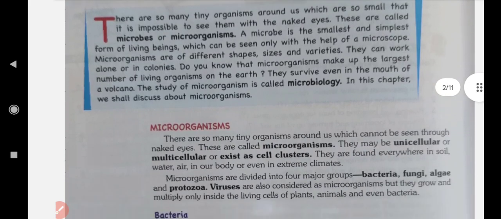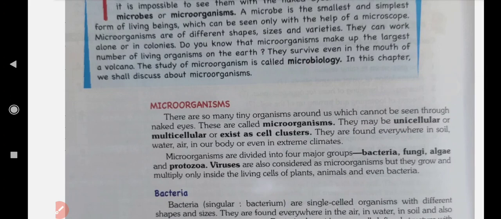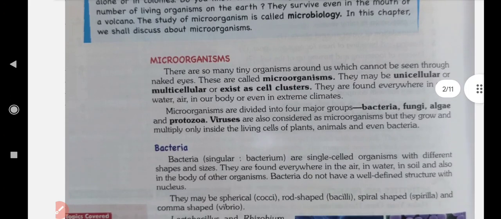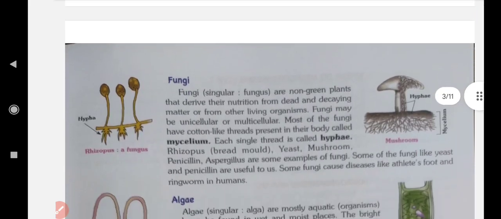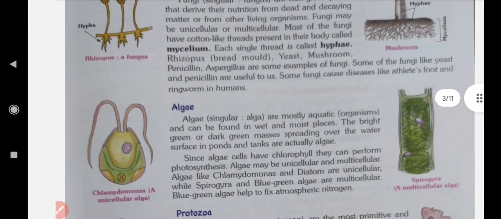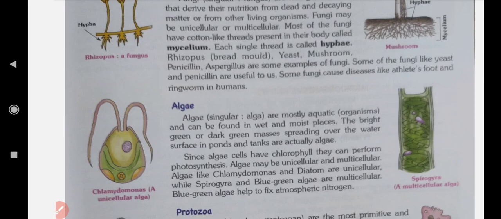Okay. So, children, in the class already we discussed microorganisms. What is microorganism? Bacteria, fungi. Okay. Now we'll see algae. So, algae is the plural term and the singular term is alga. Algae are the most aquatic organisms and can be found in wet and moist places. The bright green or dark green masses spreading over the water surface in ponds and tanks are actually algae.